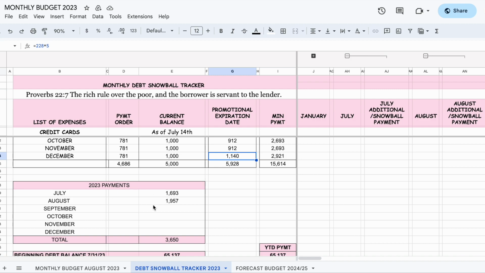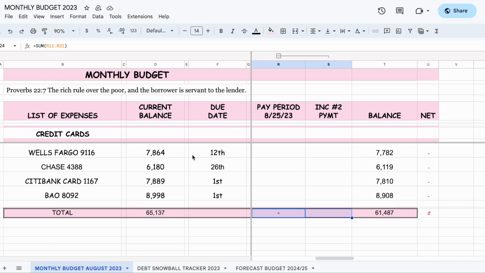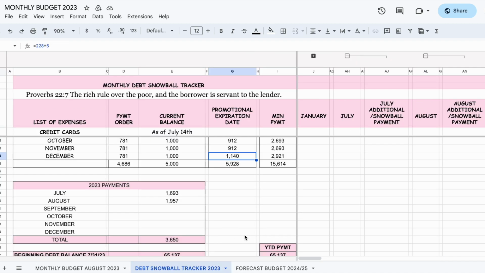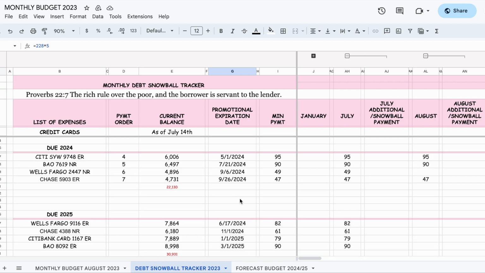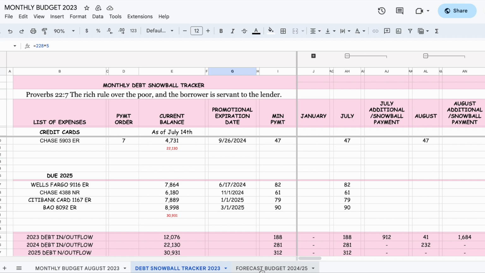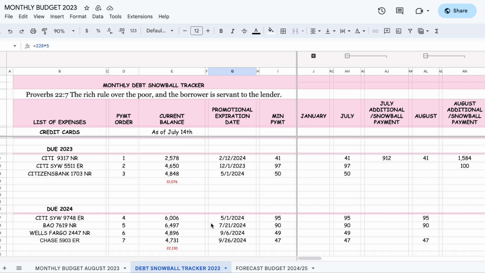Now I have a formula where it tells me, and again, all these formulas are going to be in there. All this information is going to come out of here. We input the numbers here, and it's going to generate our analysis for us. But what we need to do is literally sit and see how we're going to apply the payments to these credit cards, because you want to be wise on how you do that. We're going to discuss that in the forecast tab, but that's going to be a different video because there's just a lot of analysis and thinking forward a year and how we're going to do this.